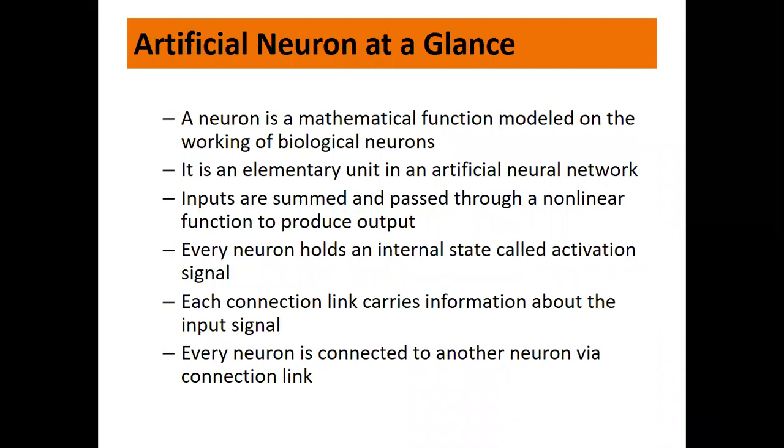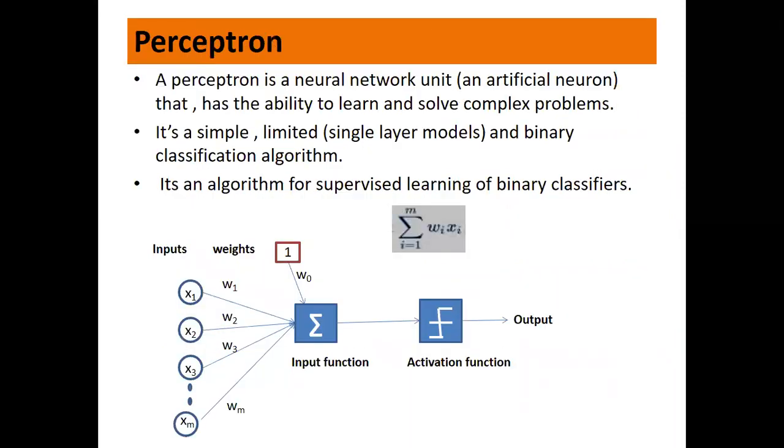So let us see what a perceptron is. A perceptron is a neural network unit. We also call it an artificial neuron that has the ability to learn and solve complex problems. It's a simple network, of course limited. Why? Because it's a single layer model and it's a binary classification algorithm. It's an algorithm for supervised learning of binary classifiers.